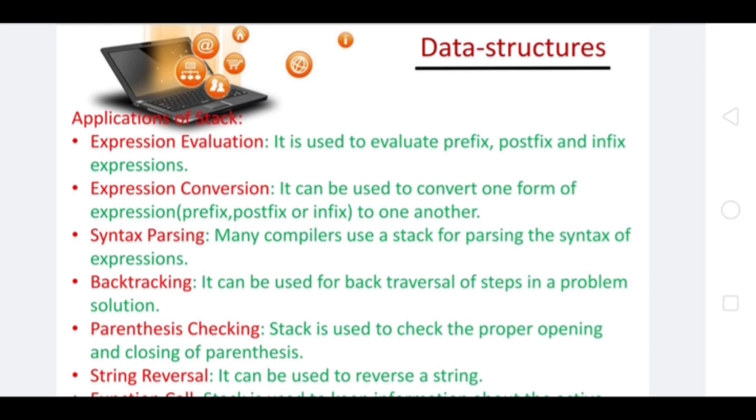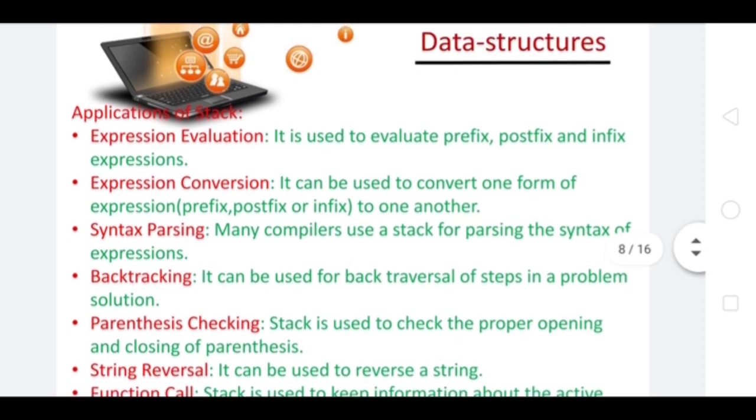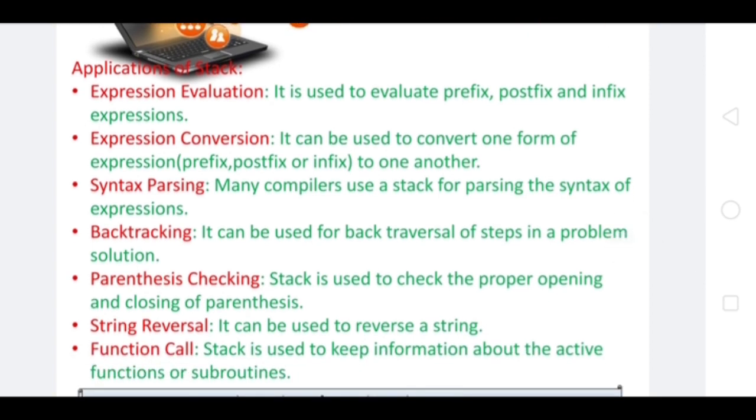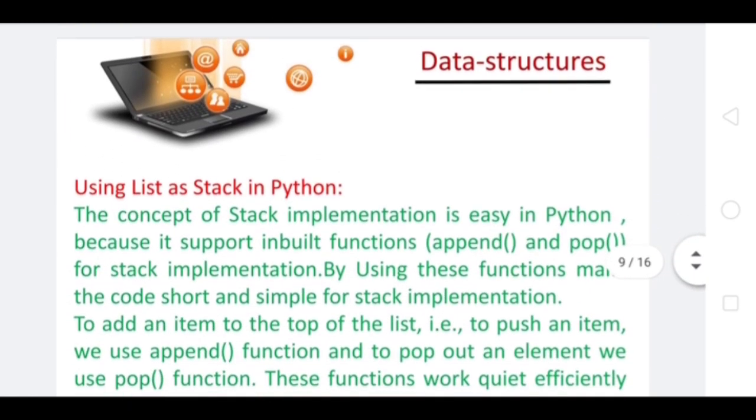It is also used to convert one form of expression to another. Syntax parsing. What is syntax parsing? Many compilers use a stack for parsing the syntax of expressions, that means to convert to machine language code. Backtracking, for example, is used in a kind of games. It can also be used for back traversal of steps in a problem solution. Parenthesis checking, string reversal, and function calls. So these all are the application areas of the stack.